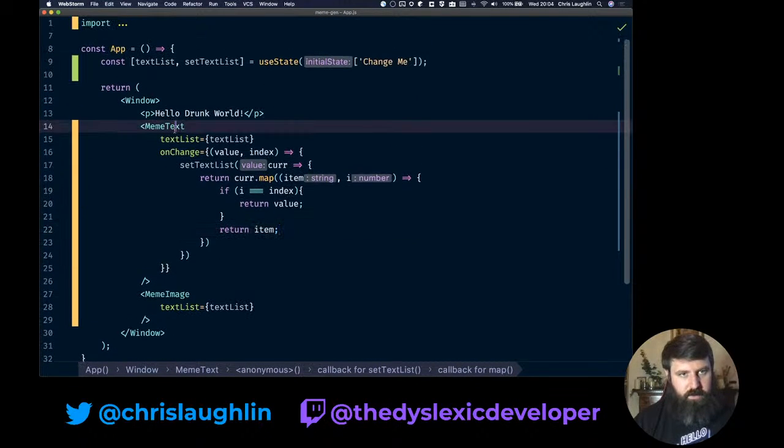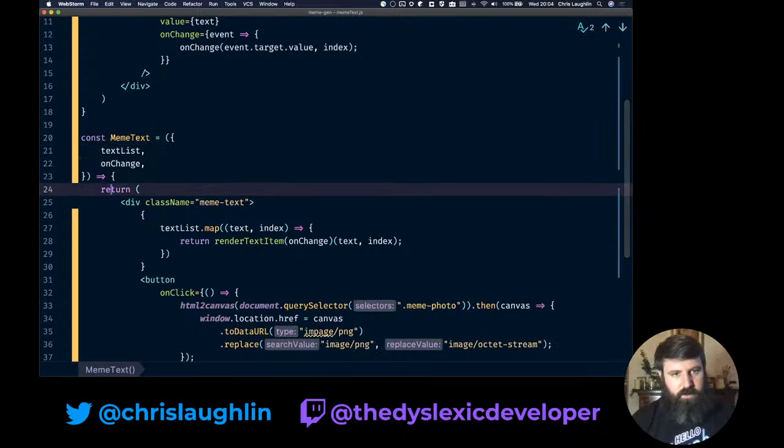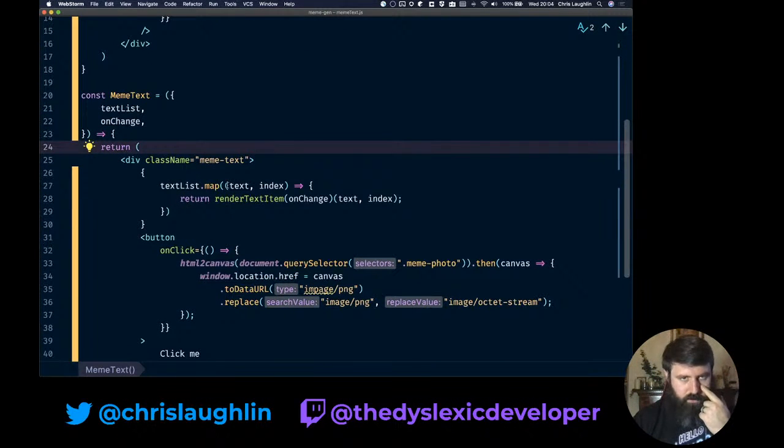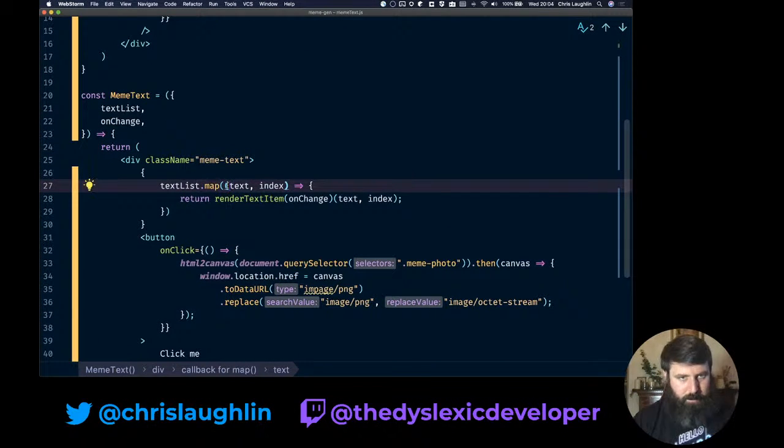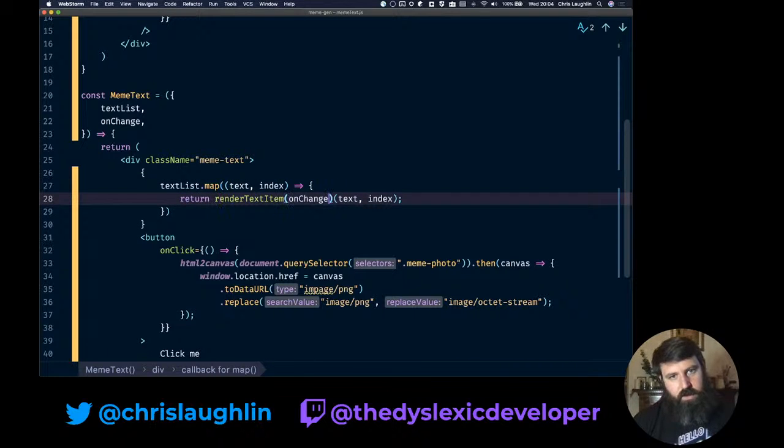So meme text gets our text list, maps over it, on change text index. Actually, let's just move them into there, because this higher order function is not necessary, since I'm not doing a whole React component style.